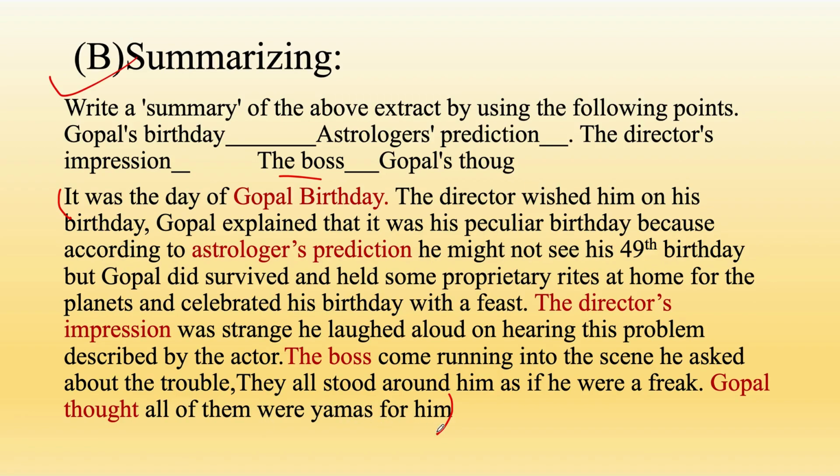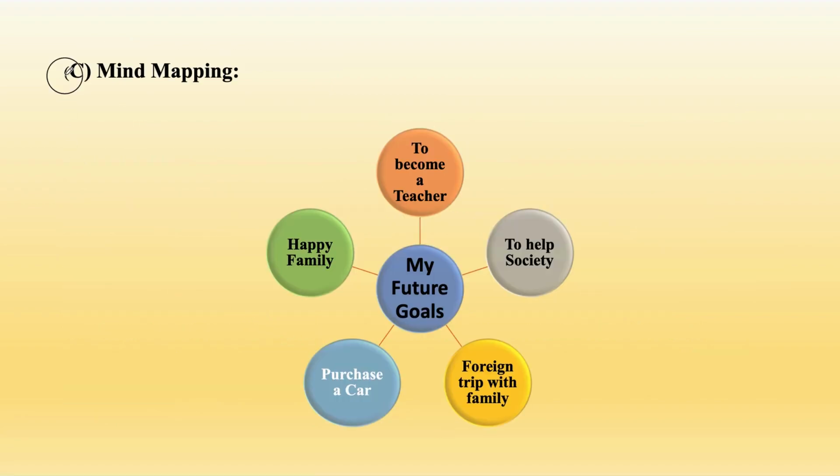I've already explained in the previous lecture what Gopal was thinking. Gopal was thinking that they all were Yamraj because they were surrounding him and standing there. Okay, this is the way you need to summarize. You can write a bit longer or a bit shorter, that is not a problem, but you need to describe properly. Okay, now the next question over here is mind mapping.